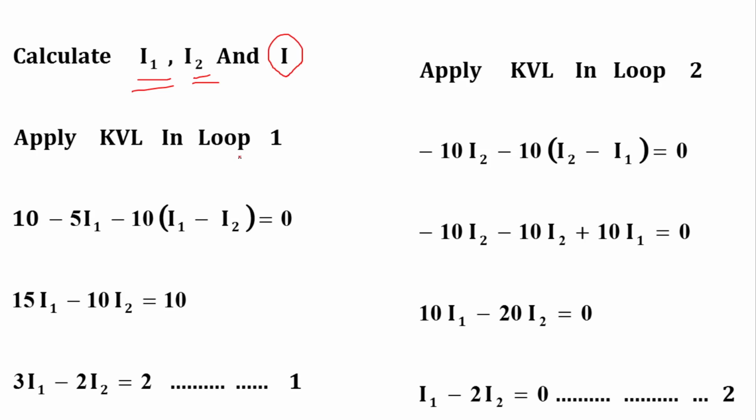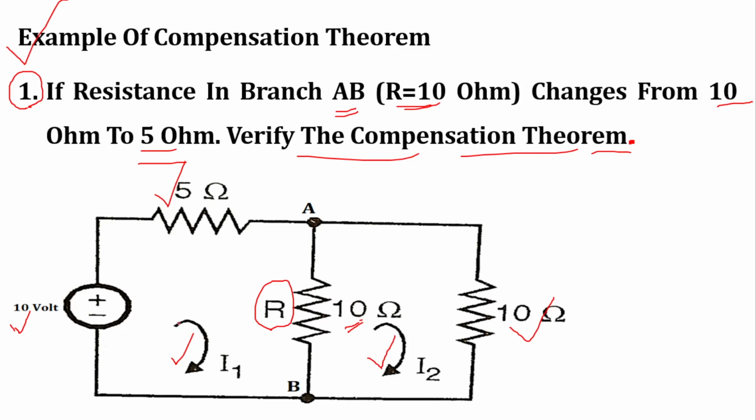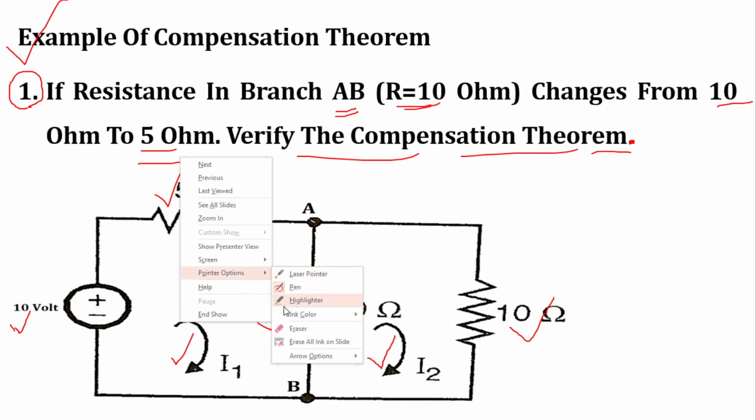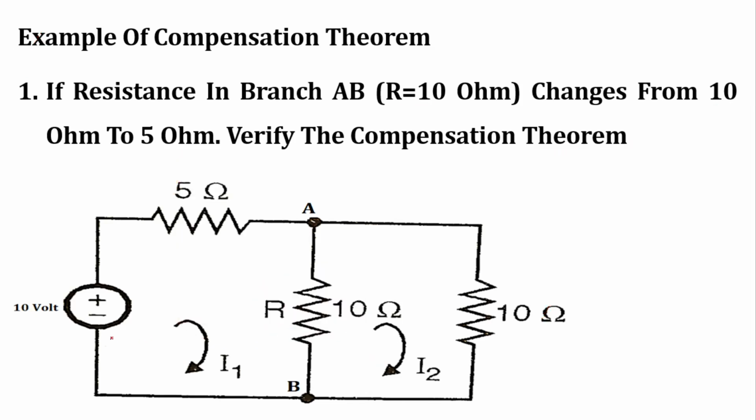For that we apply Kirchhoff's voltage law in loop 1 and loop 2. In loop 1 we can write the KVL equation, which will look like 10 volt minus 5I1